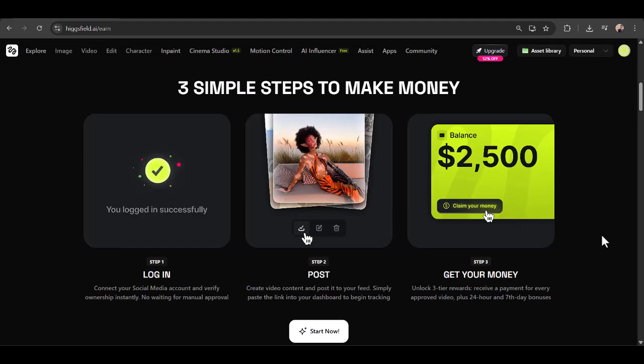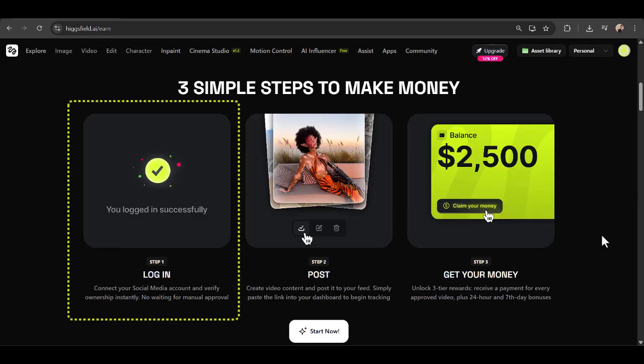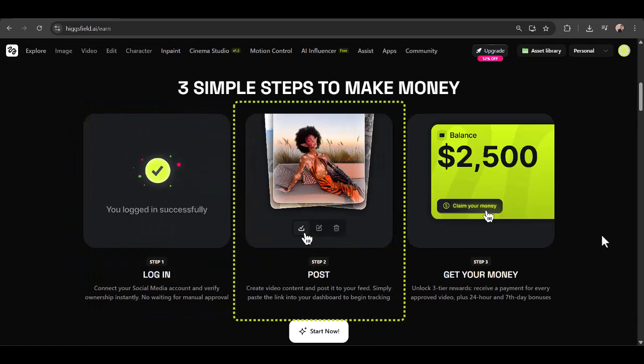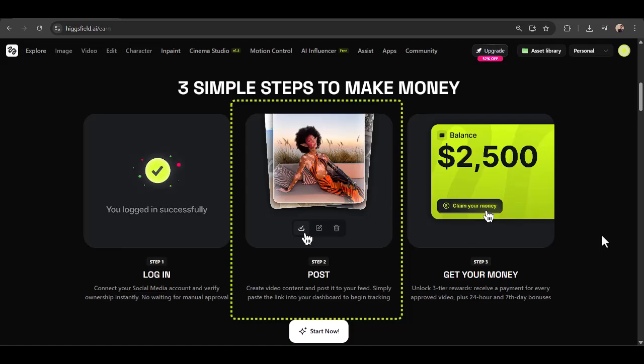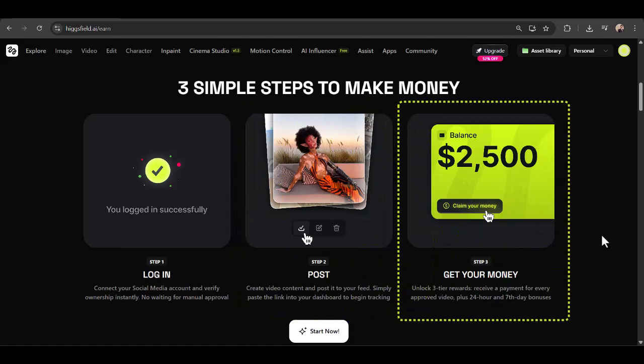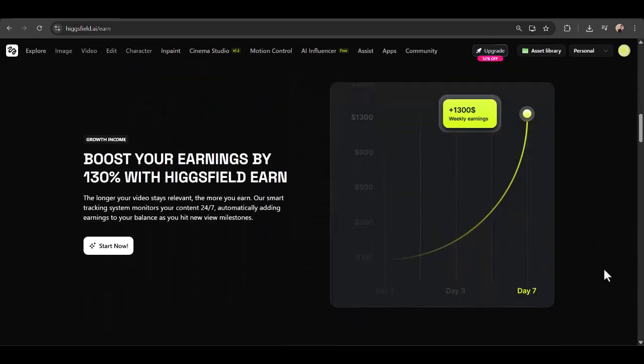Here, we can see how Higgsfield Earn works in just 3 simple steps. Step 1. Log in. You connect your social media account and verify ownership instantly, with no manual approval needed. Step 2. Post. You create your video content and post it to your feed. Then simply paste the link into your dashboard so Higgsfield can start tracking it. Step 3. Get your money. You unlock tier-based rewards and get paid for every approved video, plus 24-hour and 7-day bonus rewards. So the whole process is simple, fast, and creator-friendly.